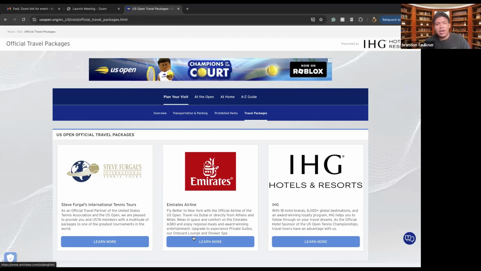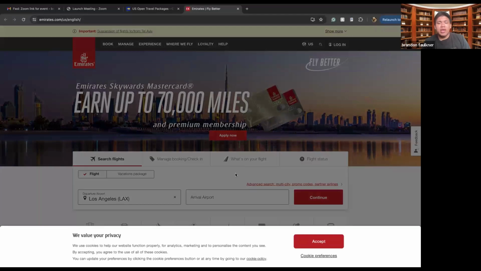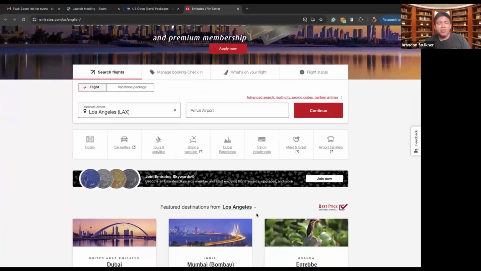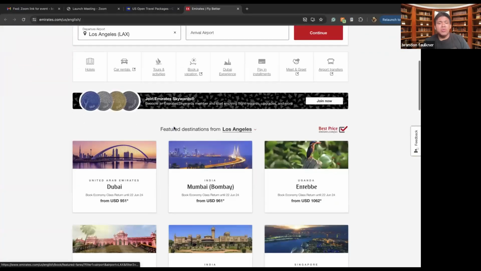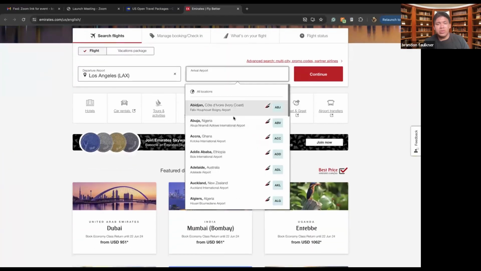We can also see that Emirates Airlines has deals for us, and IHG hotels and resorts have different accommodations as well. Because Emirates is another affiliated partner with the US Open, we can now see and book our flights using this and also pick a travel package for going to the US Open.